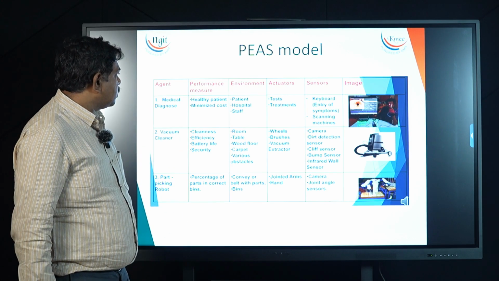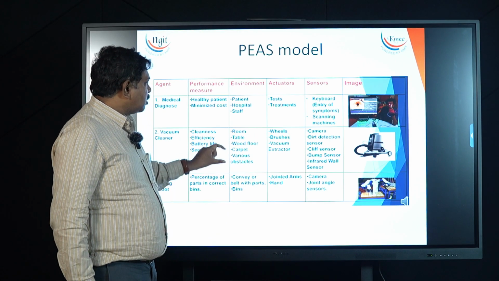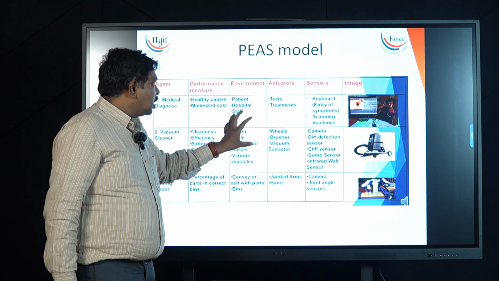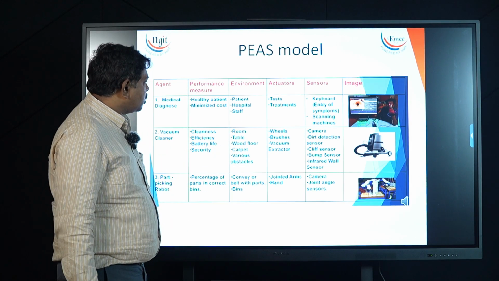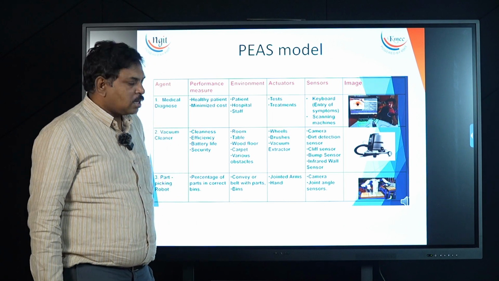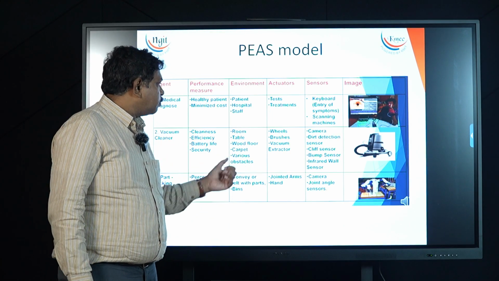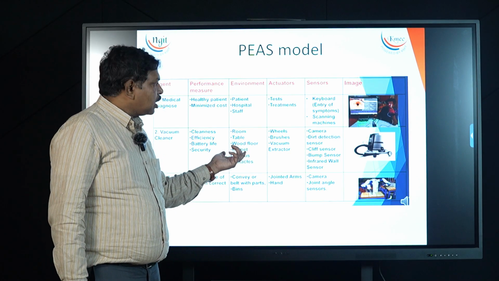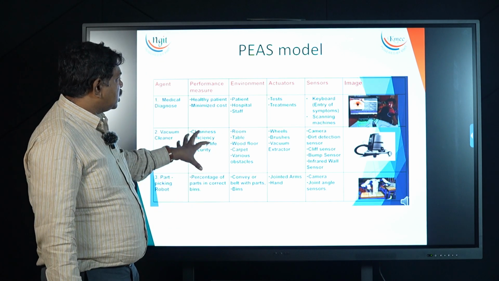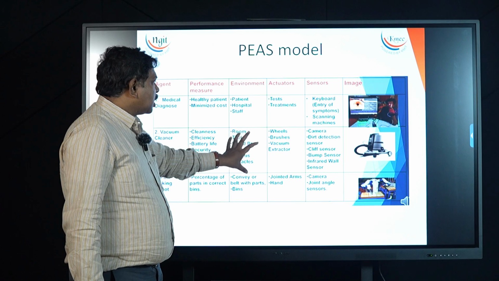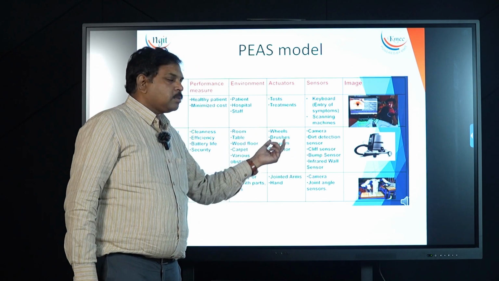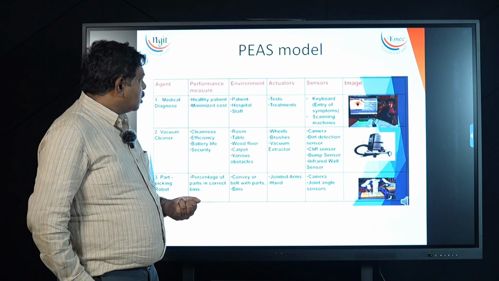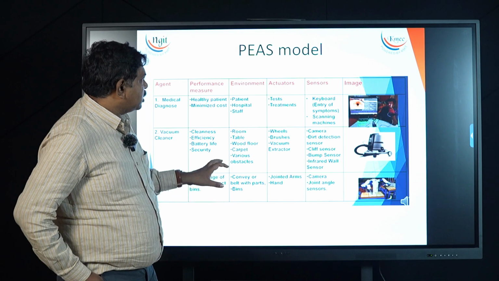These are the performance measures. And what is the environment of this vacuum cleaner? A vacuum cleaner works in a home: room, table, wood floor, carpet are the environment. While cleaning the room, it has to sense all the objects present in the room. Suppose a table is obstructing the cleaner, immediately it has to turn and go in other directions. So this is the environment of a vacuum cleaner. What are the actuators of this vacuum cleaner? It has brushes, because it brushes the room when there is dirt on the floor. So wheels, brushes and vacuum are the actuators.